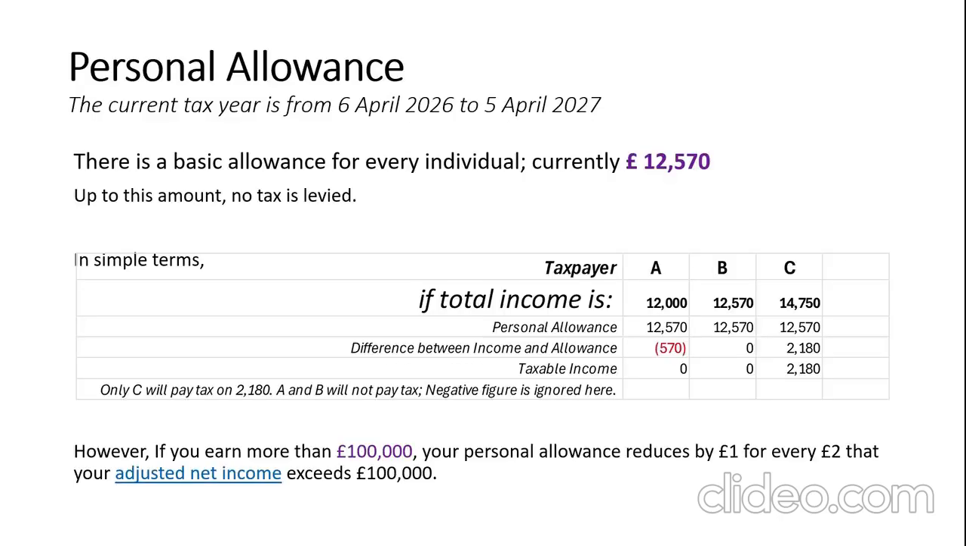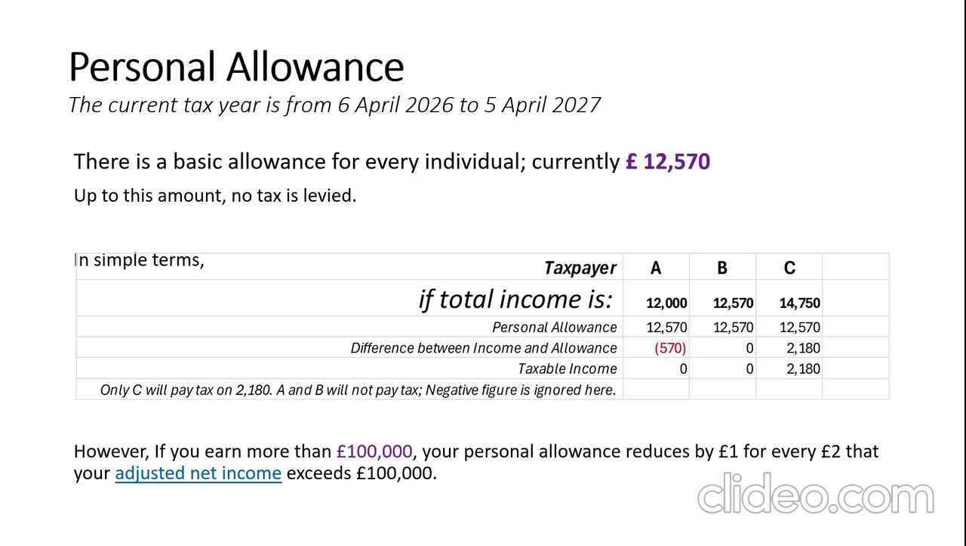Now, having gathered your income as an individual, you are entitled to a personal allowance, which is stated in the statutory bulletin. For instance, for tax year 26-27, we start from 6th April 2026. UK income tax starts from 6th of April and ends the 5th of April. So for the tax year 26-27, this is the personal allowance for everybody, 12,570.